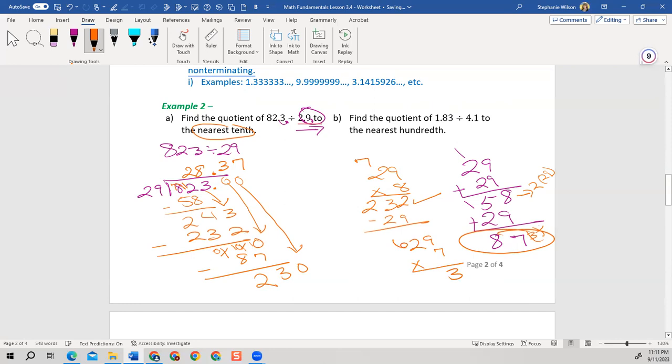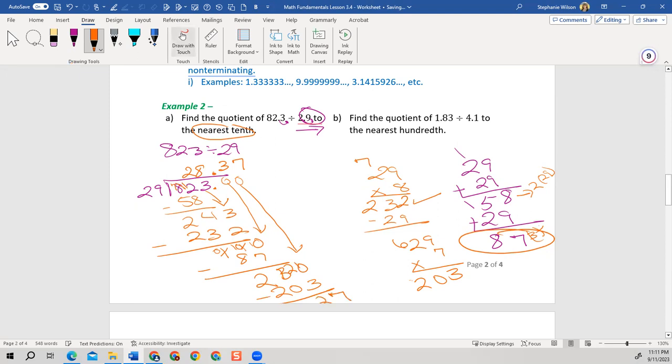Carry the 6. 7 times 2 is 14 plus 6 is 20, right? It doesn't hurt to double check your math. All right, so I have 203. I'm going to borrow from this 3 to make that a 10. So I got what? 27's my remainder.